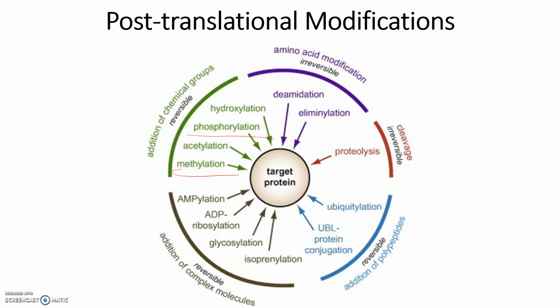Or we can do post-translational modifications. So we can modify our proteins in a way that we stop them from working. If you think back, we can do things like cleavage. We can put on ubiquitin, which targets it for degradation. We can methylate it, acetylate it, phosphorylate it, and these are all things that are reversible, but that allow us to turn on and off proteins as needed. Okay, so those are translational and post-translational modifications.